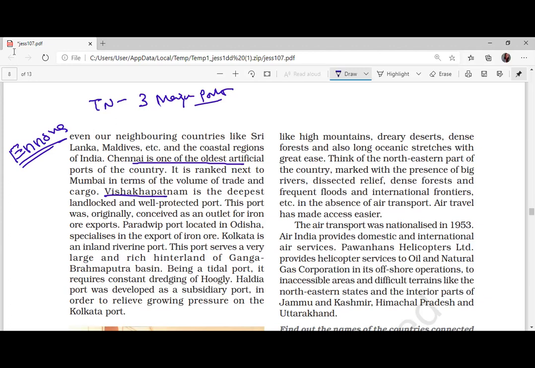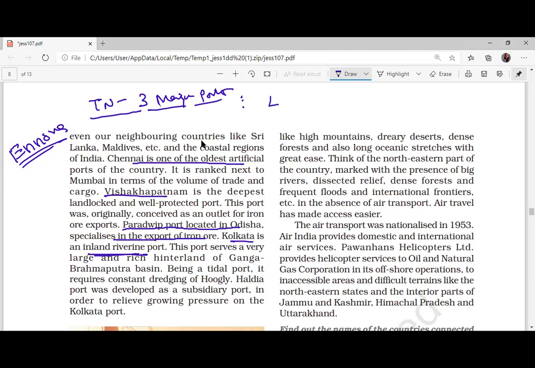Okay, then you go further north, you got Paradeep in Odisha, then Kolkata. Paradeep port is specialized in iron export. Then Kolkata. Kolkata is a riverine port. It is on the river. Okay, Tamil Nadu is the only state to have three major ports. What are they? Tuticorin port, Ennore port, and Chennai port.